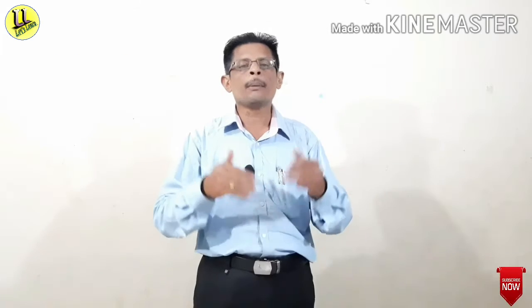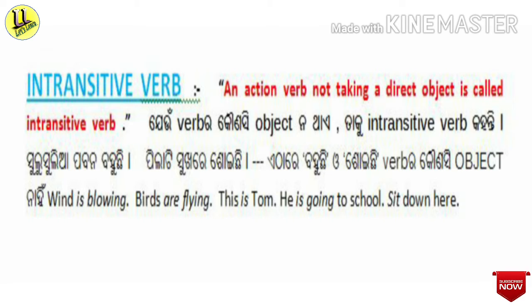Now we will see about intransitive verb. What is intransitive verb and what is its definition? You see, an action verb not taking a direct object is called intransitive verb. I have already told you that where there is no object in a sentence, the verb is intransitive. For example, wind is blowing.